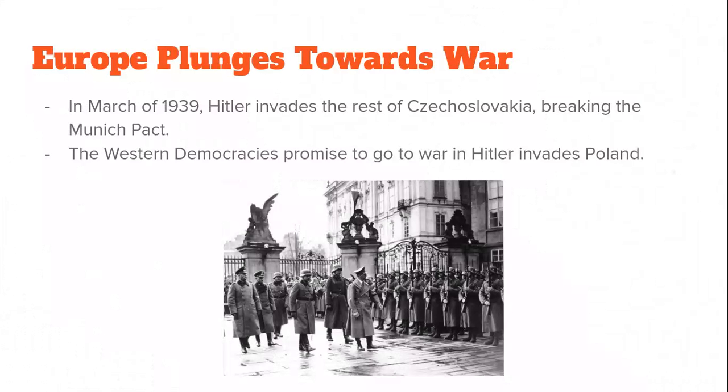Now, predictably, Hitler invades the rest of Czechoslovakia a couple months after the Munich conference and the Munich Pact is signed. And again, Western democracies, they say, all right, this is it. We are going to go to war with Hitler if he goes any further. So basically, the country of Poland. All right, that's the next country in line that Hitler has to invade in order to get his Lebensraum, his living space that he talks about all the time.